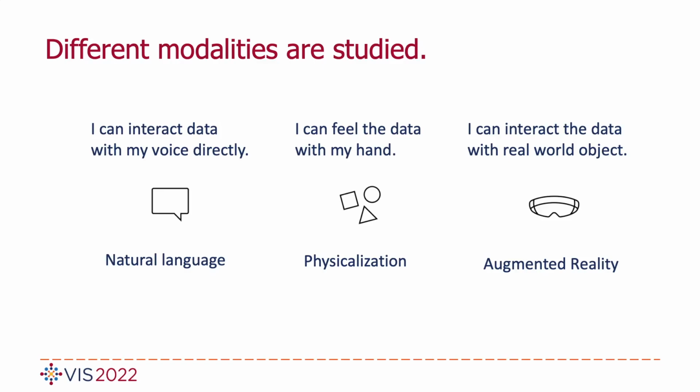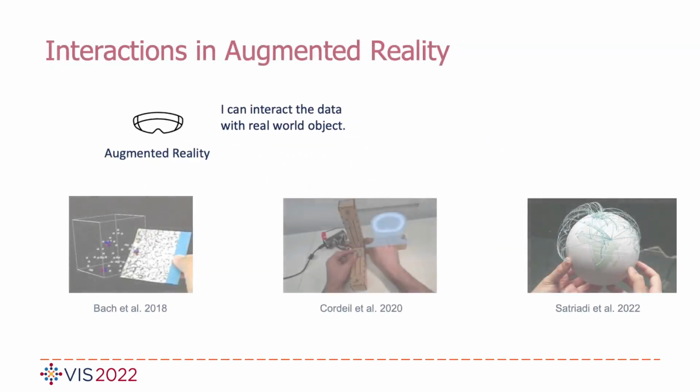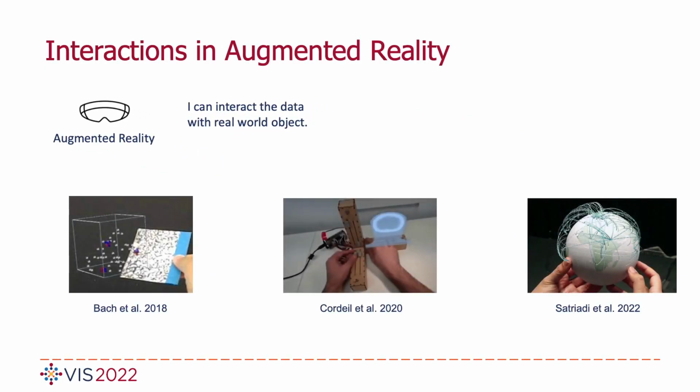Recently, augmented reality has brought us a new way to interact with virtual data in reality, as well as the ability to combine with physical objects for visualizations and interaction. In particular, tangible objects like paper sheets, customized embodied axes, and globes can be used to interact with 3D scatter plots, three-dimensional data, and spatial data in AR.